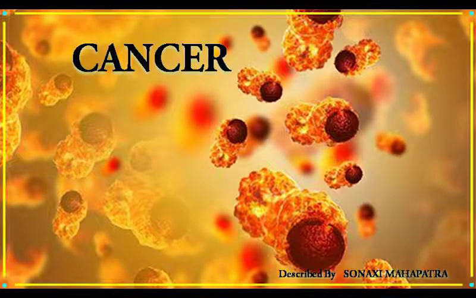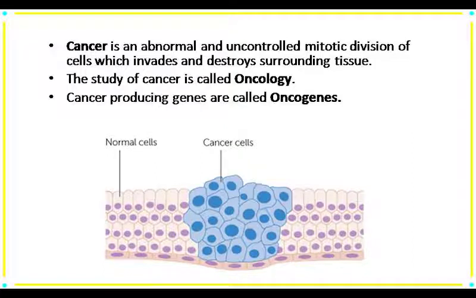As per the definition, cancer is an abnormal and uncontrolled mitotic division of cells. Due to uncontrolled mitotic division, the cells grow in size and invade the surrounding tissue. Due to its invading nature, it destroys all that tissue. The study of cancer is known as oncology, and the gene which causes cancer is known as oncogenes.